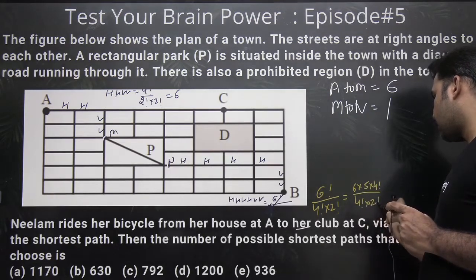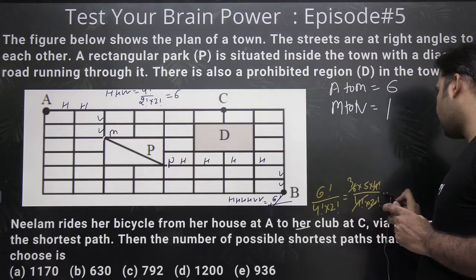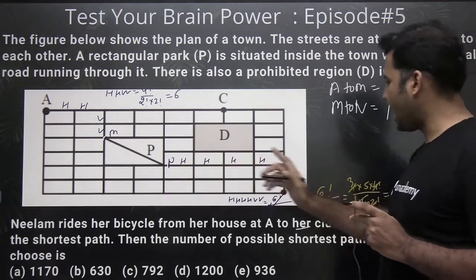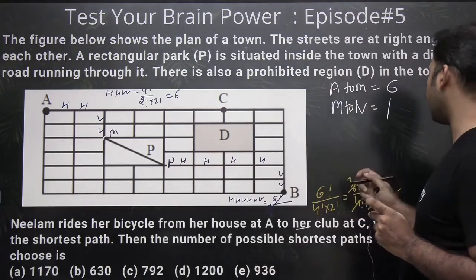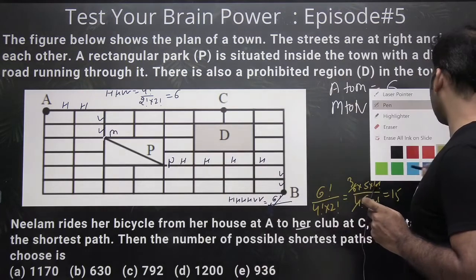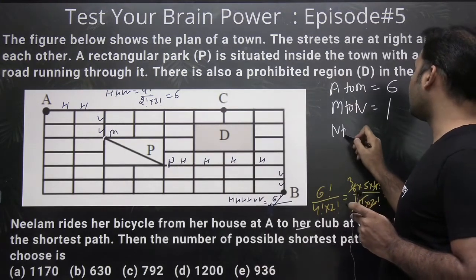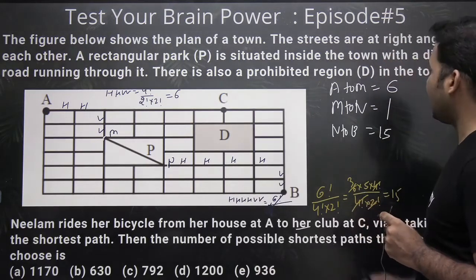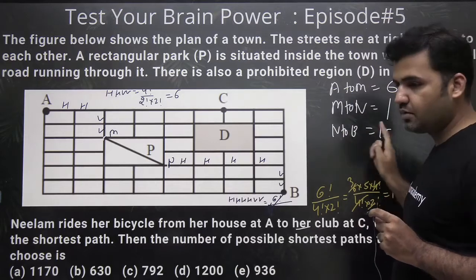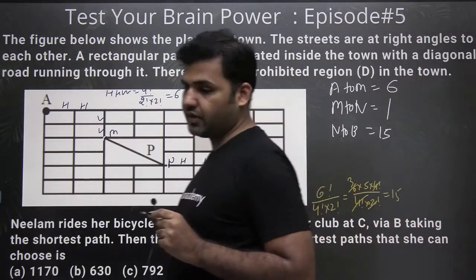The 4 factorial cancels, and 2 factorial gives 2, this will be 3, so it will be 15. So to come from N to B she will be choosing from 15 different ways. Now write it down here. A to M 6, M to N 1, and N to B she has 15 different ways.